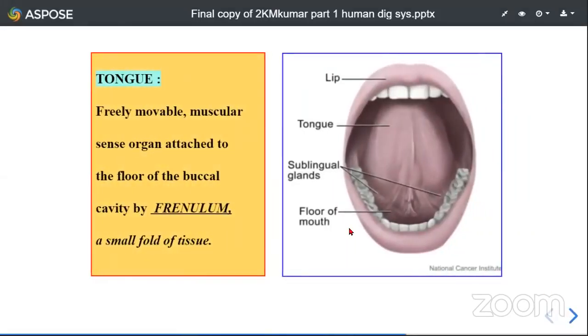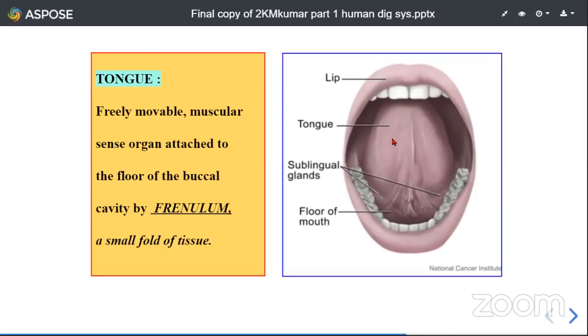So the other structure we see in the buccal cavity is the tongue. See in this picture, this is the tongue. Let us define what is tongue. The tongue is a freely movable muscular sense organ attached to the floor of the buccal cavity by a frenulum. The frenulum is a small fold of tissue with which the tongue is attached to the floor of the buccal cavity.